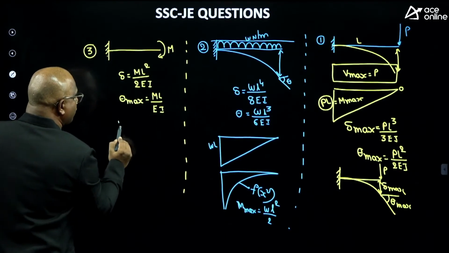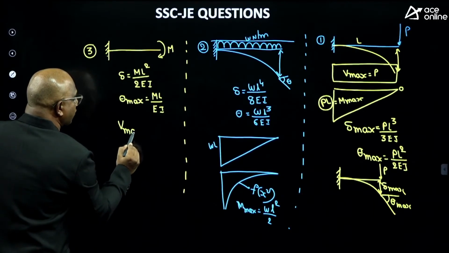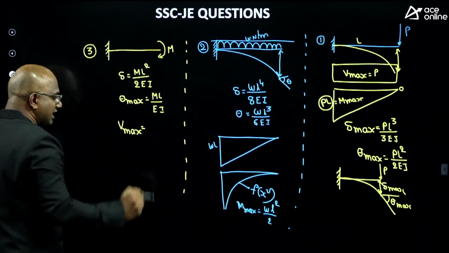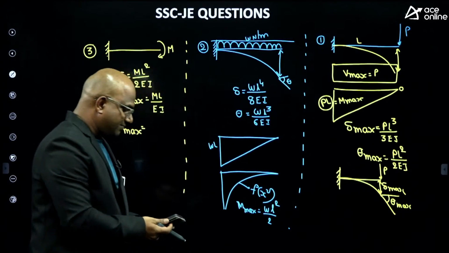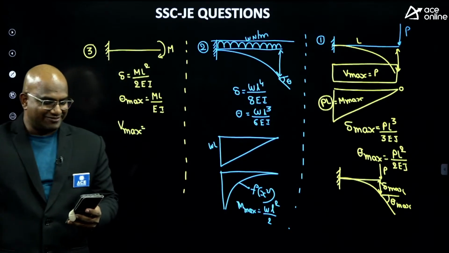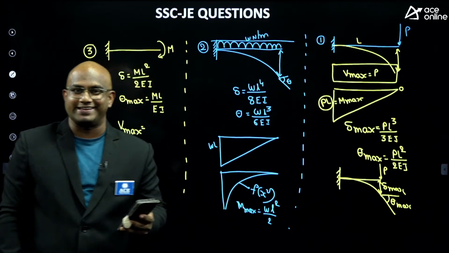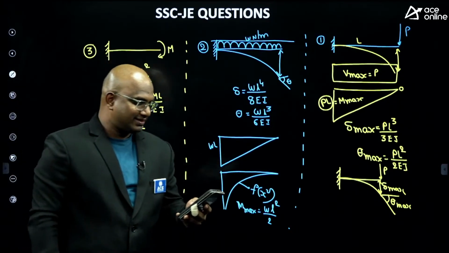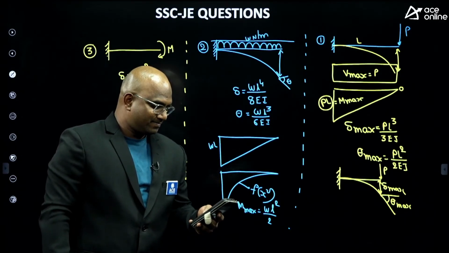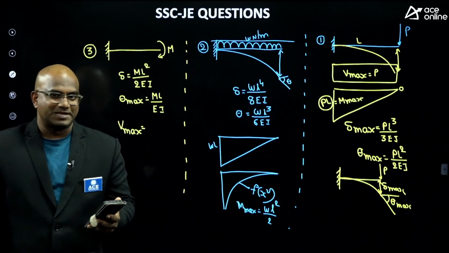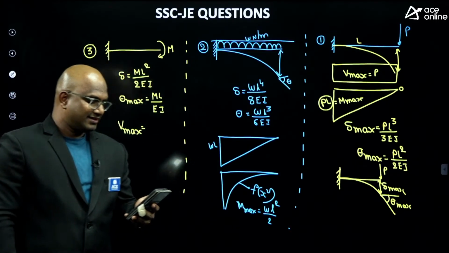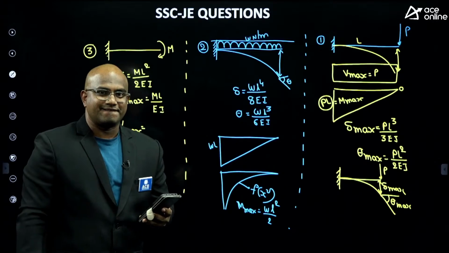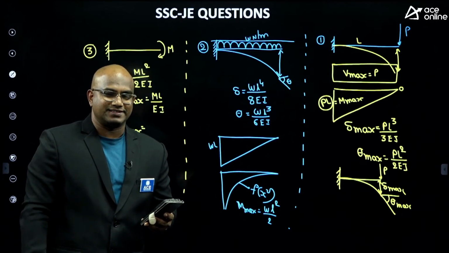Then what is the shear force, guys? Shear force maximum equals how much? Let us see. Does anyone remember this V max formula, guys? Think about it.